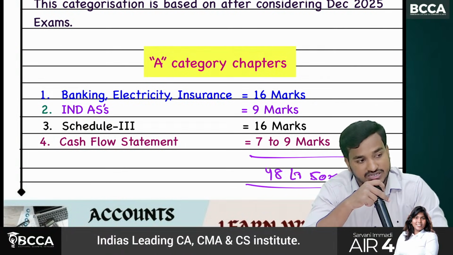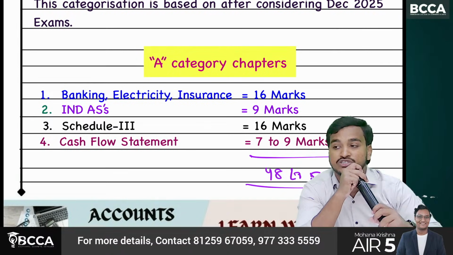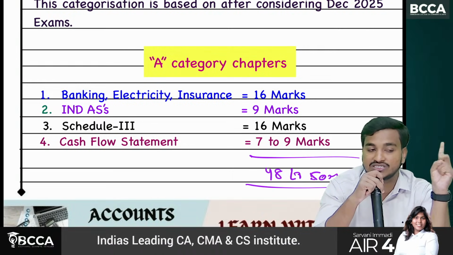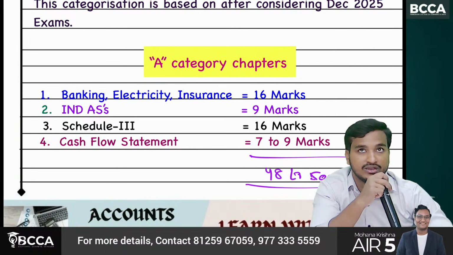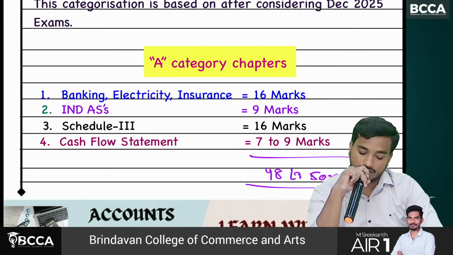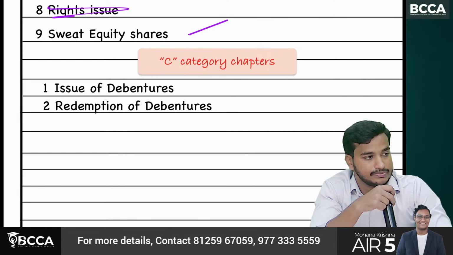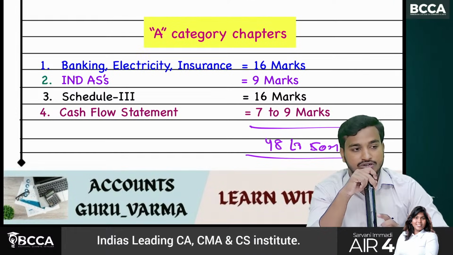In the recent exam they have asked MCQ, but they have not asked the 7 marks question. Instead, they have given 1 more question from Ind AS. Generally for Ind AS they will ask only 1 question, but this time they have asked another question. So they completely ignored cash flow statement. Remaining all come under B category, except 2 chapters. So definitely I will start with only A category chapters, for sure.